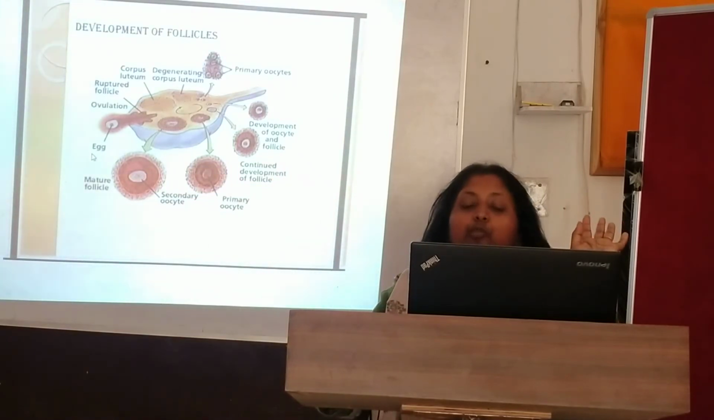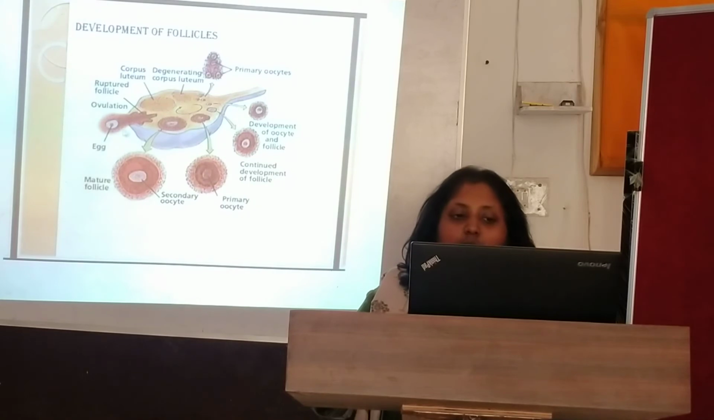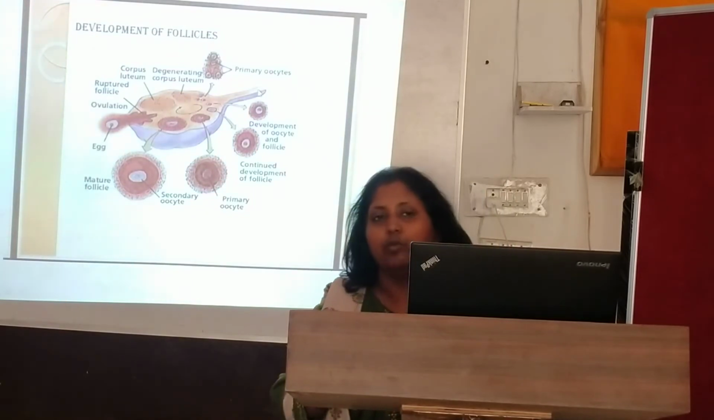Only this is the day out of 28 days. The egg will be released, which is called ovulation. Rupture of the Graafian follicle and release of the ovum is called ovulation. Then further the corpus luteum will be formed, and then degeneration of the corpus luteum will occur.